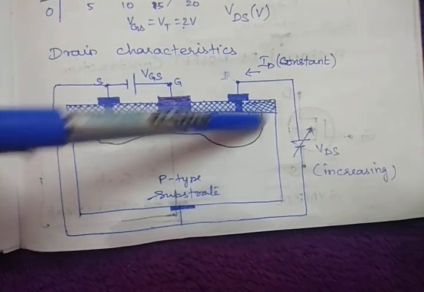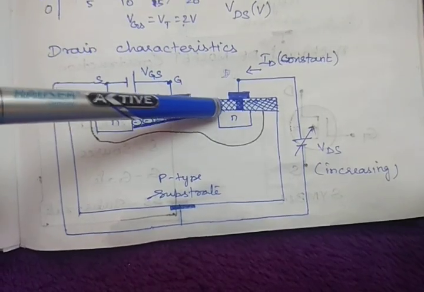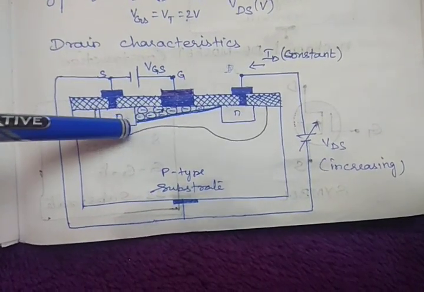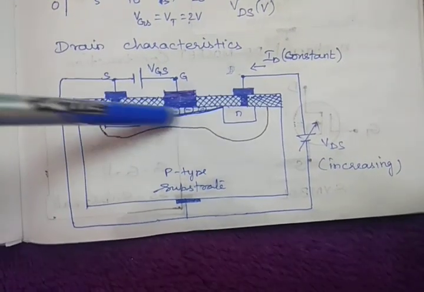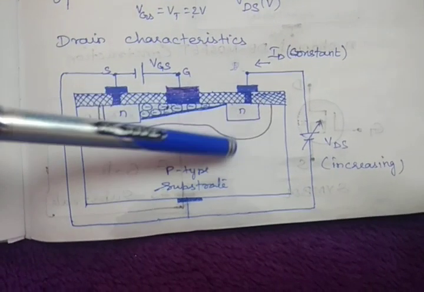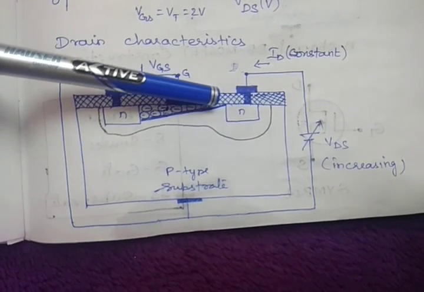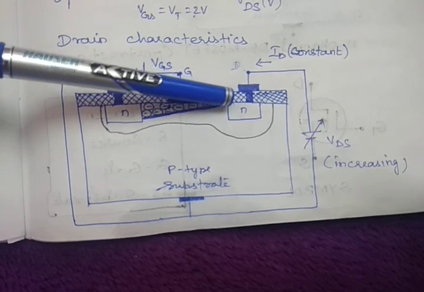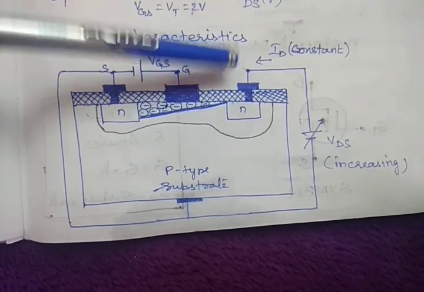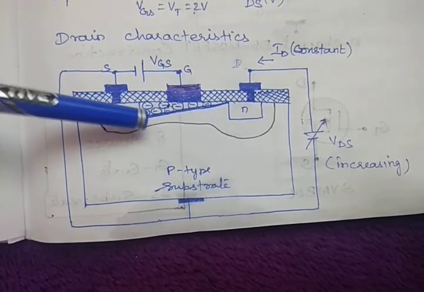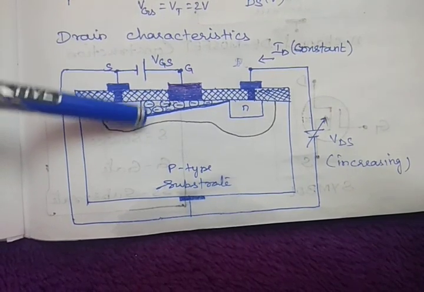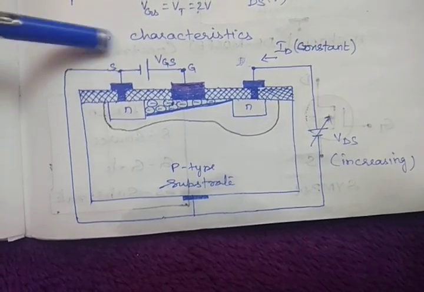Because of this depletion region, what will happen? The channel is already formed between this drain and source, right? And that channel width will be reduced near this drain terminal, but it will slightly increase near this source.